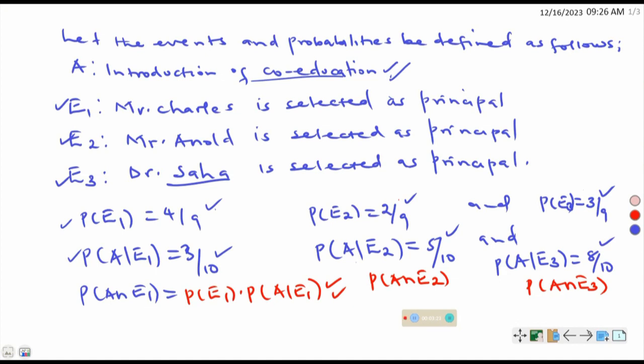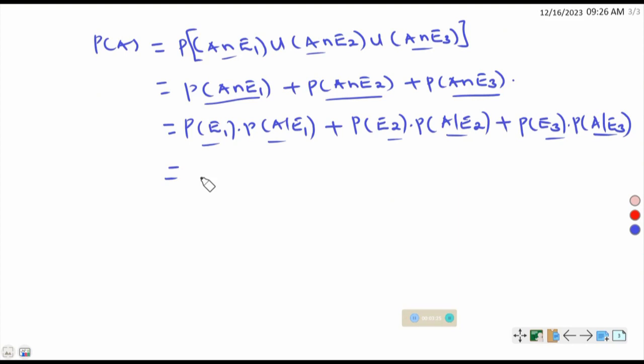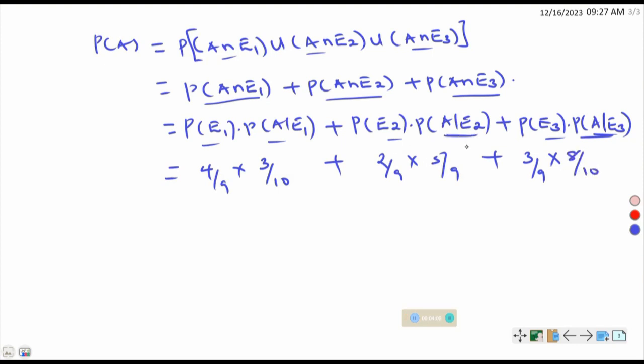So for that case, we shall have probability of E1 as 4 out of 9 times probability of A given E1 as 3 out of 10, plus probability of E2 as 2 out of 9 times probability of A given E2 as 5 out of 10, plus probability of E3, which is 3 out of 9, times probability of A given E3, which is 8 out of 10.